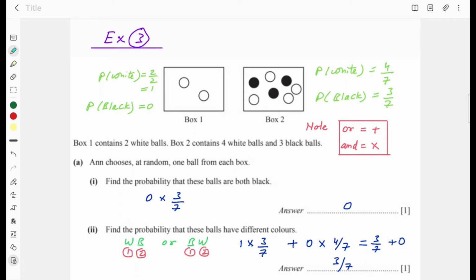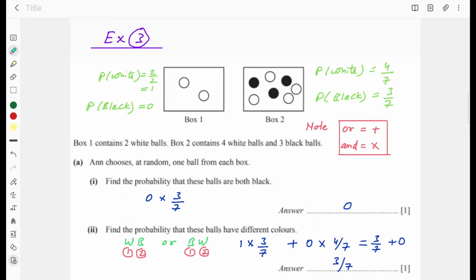Example number 3. Box 1 contains 2 white balls. Box 2 contains 4 white balls and 3 black balls. Ann chooses at random one ball from each box. Find the probability that these balls are both black.